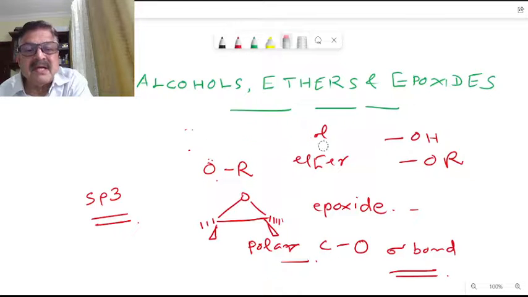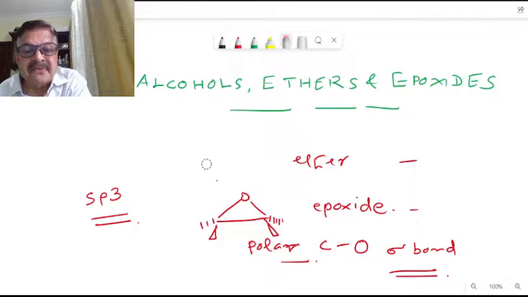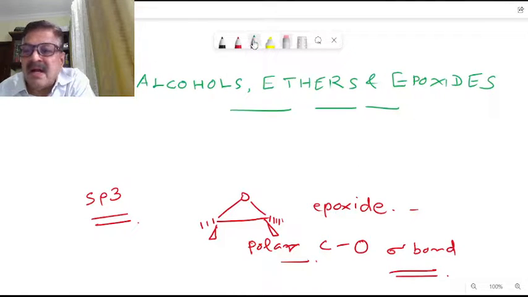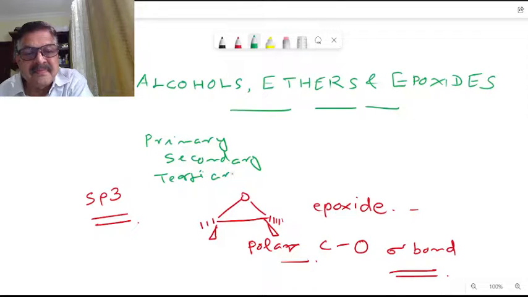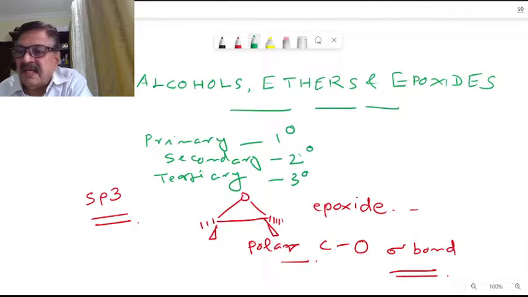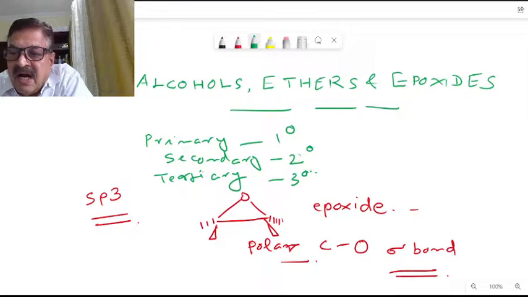Now, what are these primary alcohols? Primary alcohol depends upon the number of R groups, that is the alkyl groups. There are three different types of alcohols here: primary, secondary, tertiary, which we can write as 1, 2, 3.